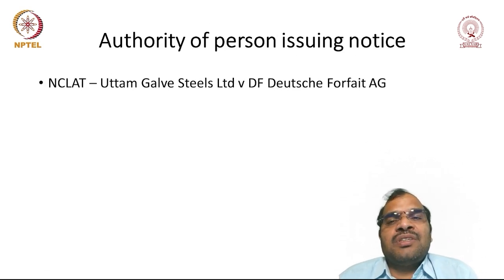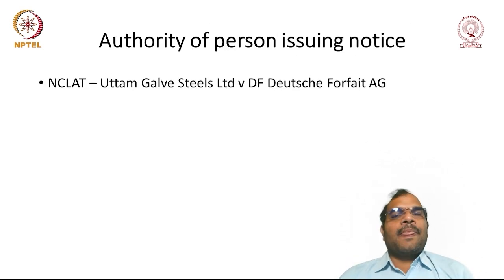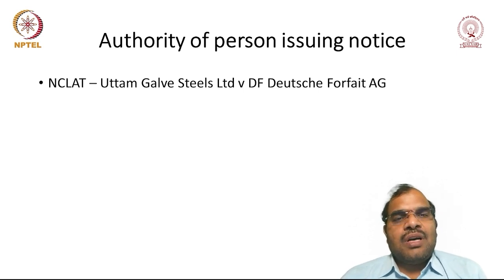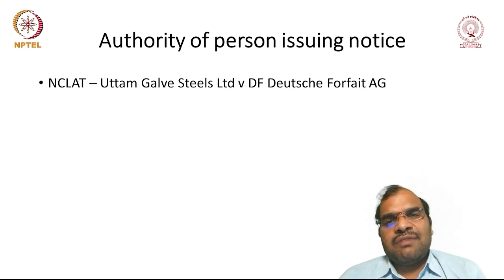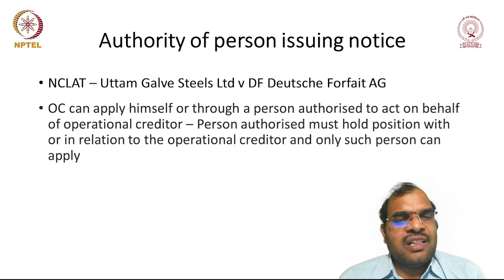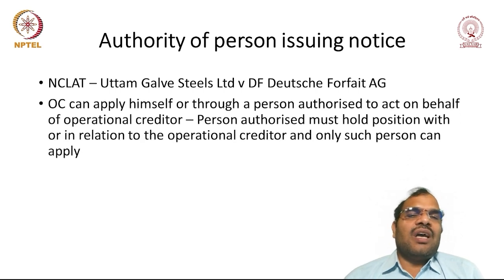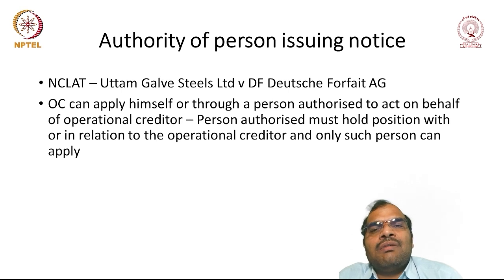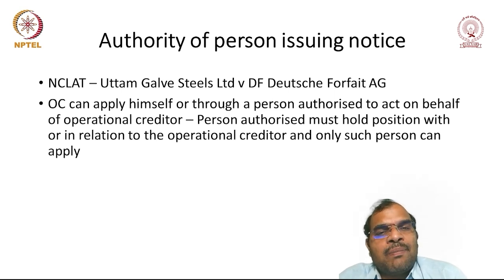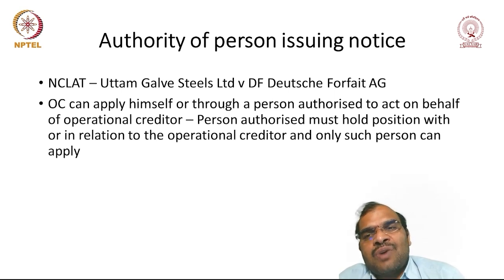Then, authority of the person issuing the notice: who can issue the notice? In the case of Uttam Galva Steels Limited versus DF Darshe Forfeit AG, NCLAT held that the OC can apply himself, or through a person authorized to act on behalf of the operational creditor.